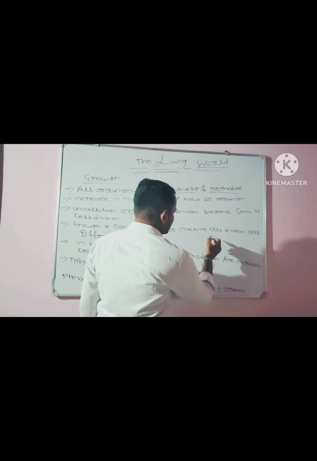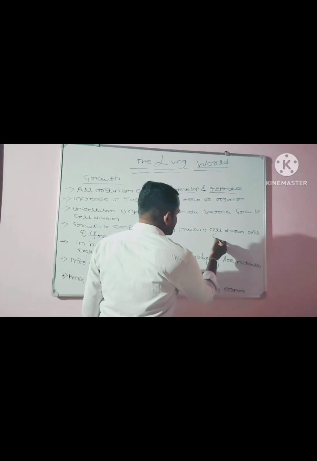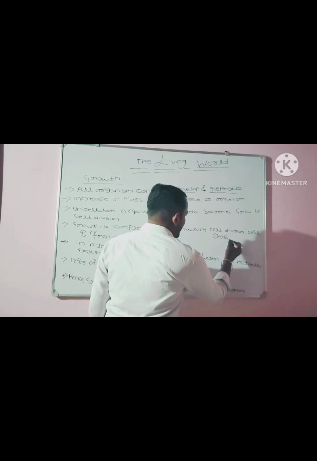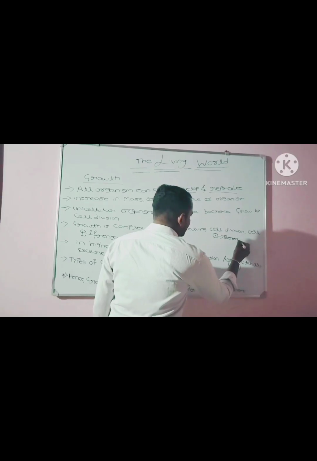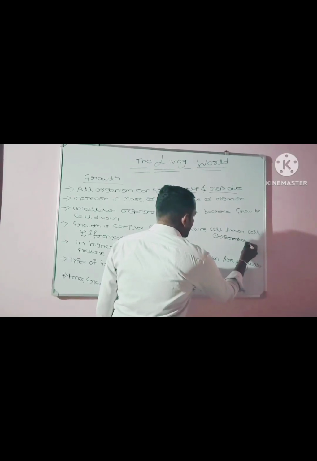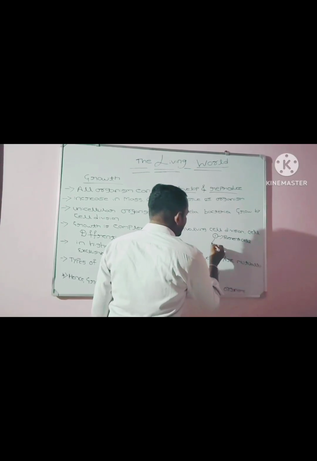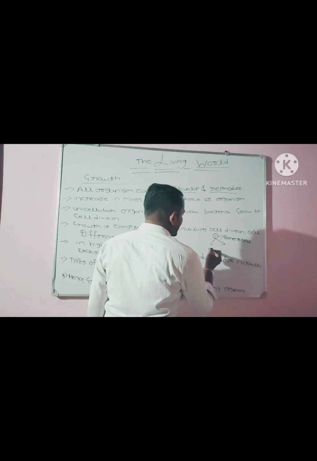As you know, think of this bacterial parent cell. It divides and gives rise to two daughter cells.